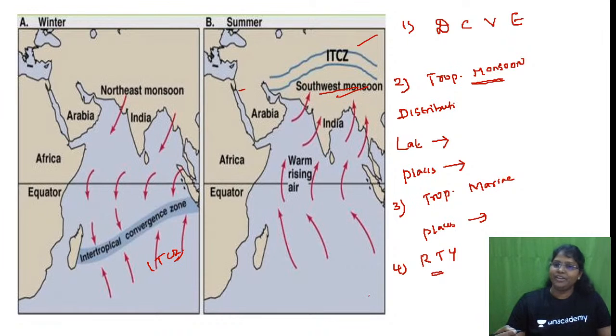Distribution, climate, vegetation, life and economy. Under distribution, which are the things we have under distribution? Please answer me.